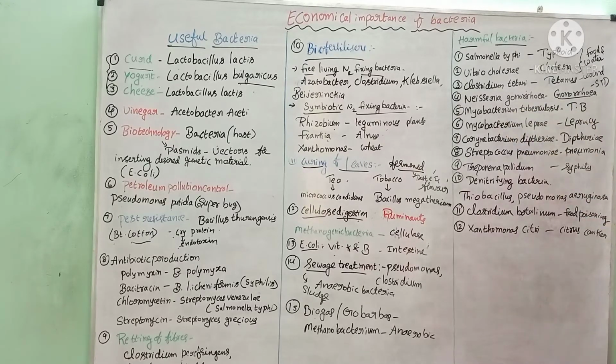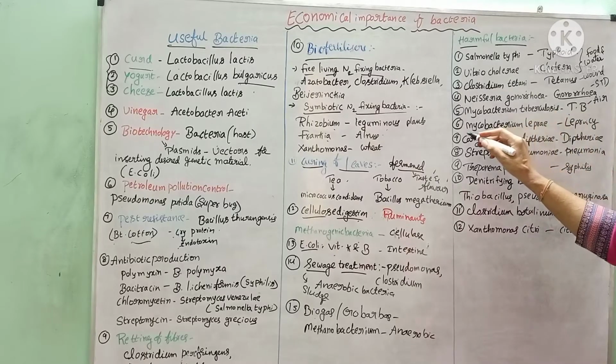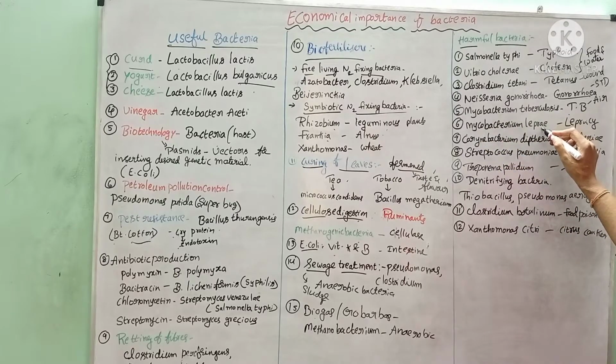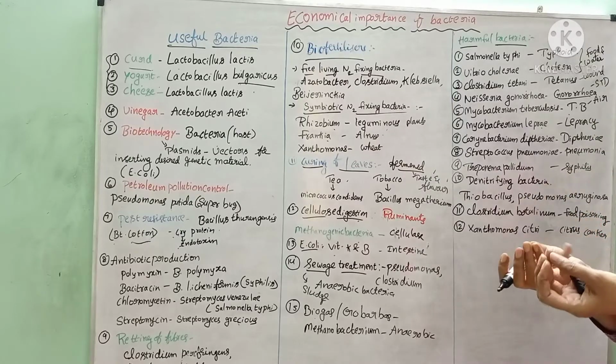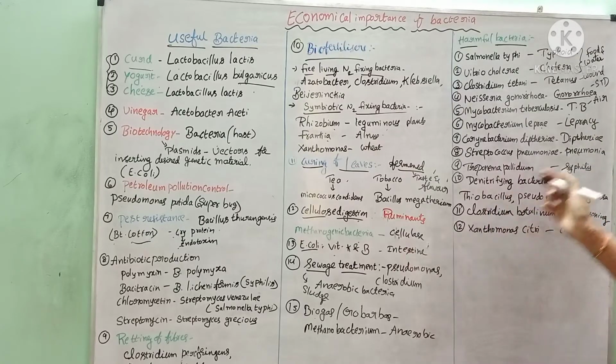Mycobacterium tuberculosis. We know that TB is a lung infection which is caused by Mycobacterium tuberculosis. It will enter into our lungs through the air, so it is an airborne infection. TB means tuberculosis, which is a lung infection. Mycobacterium leprae bacteria causes leprosy. We know that leprosy causes deformations of limbs.